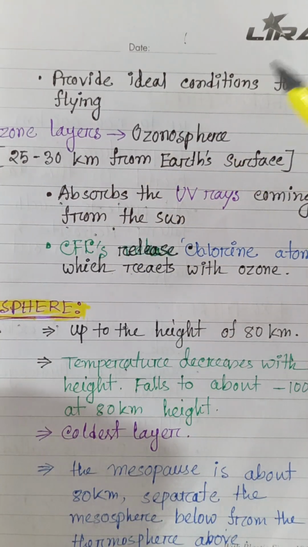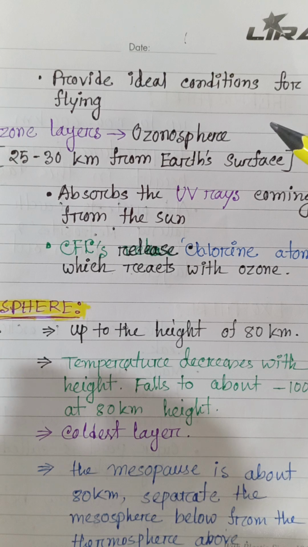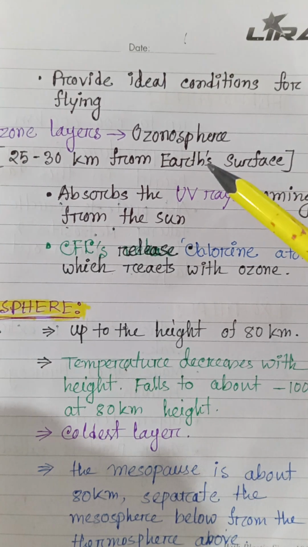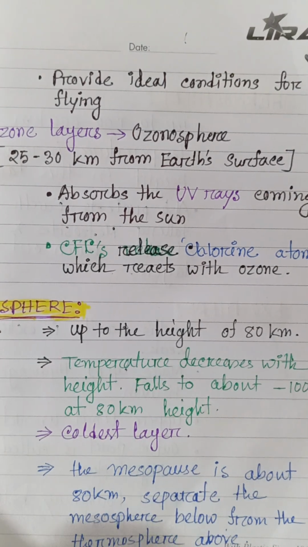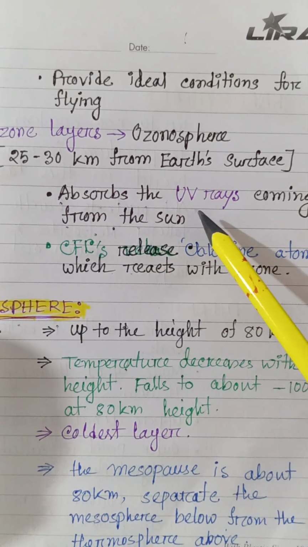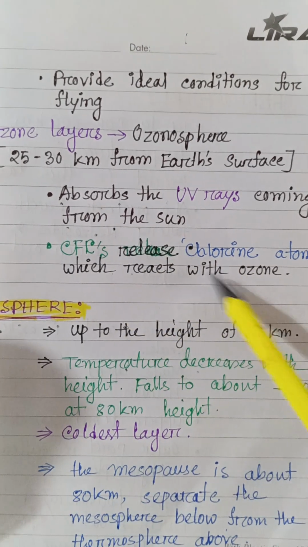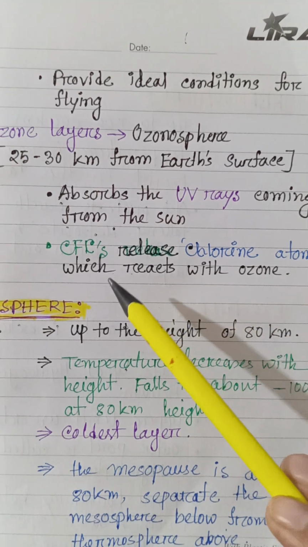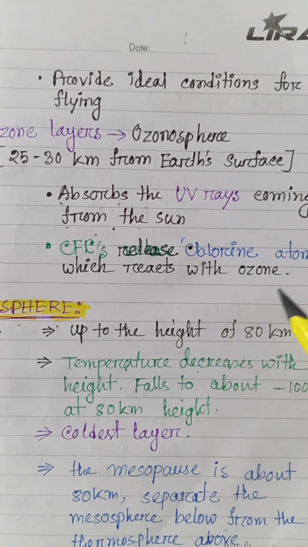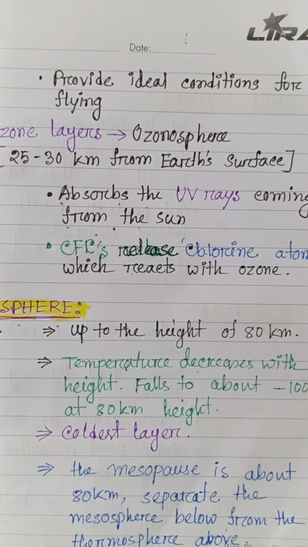Ozone layer. This phenomenon is attributed to the presence of the ozone layer, which absorbs most of the incoming ultraviolet radiation. We all know about ultraviolet radiation, which is really harmful to our health. It absorbs the ultraviolet rays coming from the sun. CFCs, chlorofluorocarbons, we also know about these, react with ozone. So we can see that the stratosphere is also helpful.